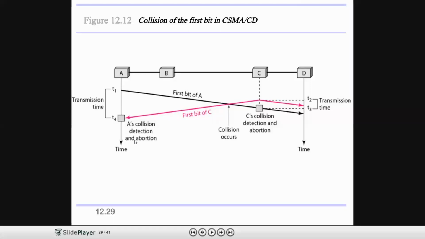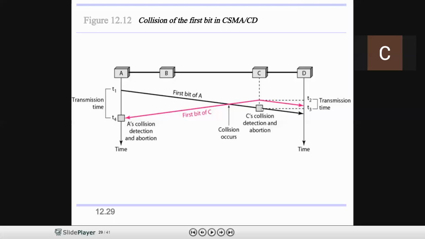In this diagram, let me go over the time intervals. At time t1, A starts transmission. Before transmitting the data, A senses the channel and finds it idle, so A started the transmission. At time t2, C also wants to transmit the data. C senses the channel, finds it idle, and starts the transmission in both directions. The pink line indicates C's transmission in the left and right directions.